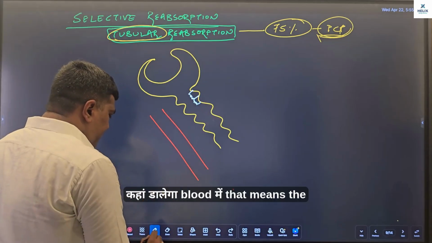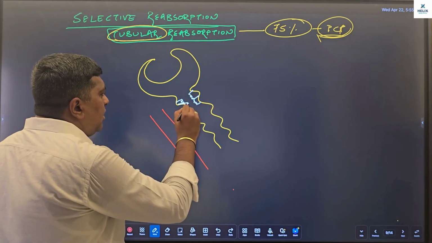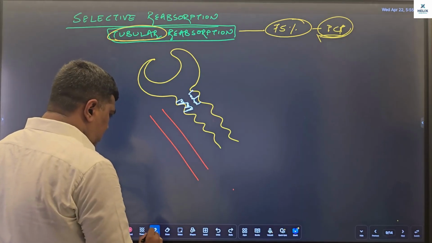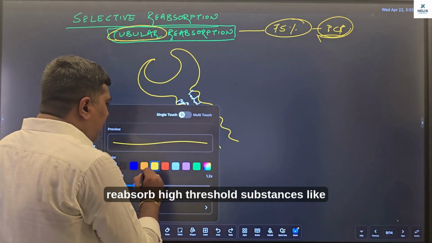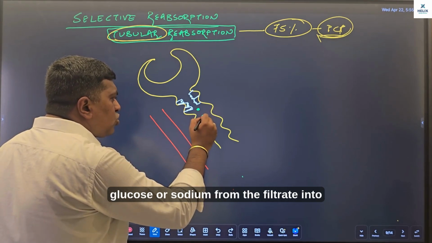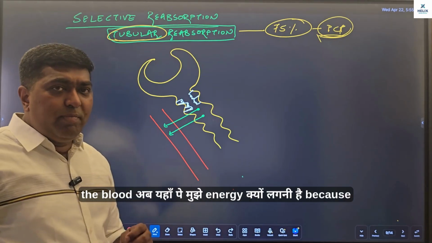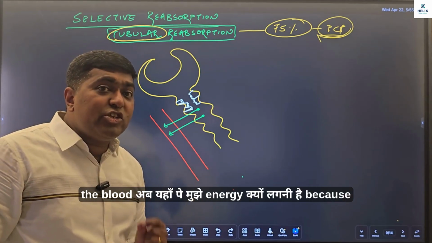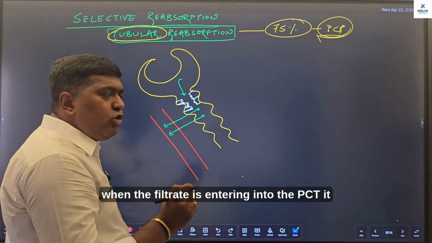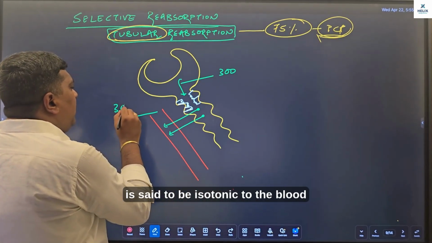That means the cells of PCT will reabsorb high threshold substances like glucose or sodium from the filtrate into the blood. अब यहां पे मुझे एनर्जी क्यों लगनी है? Because when the filtrate is entering into the PCT, it is said to be isotonic to the blood.